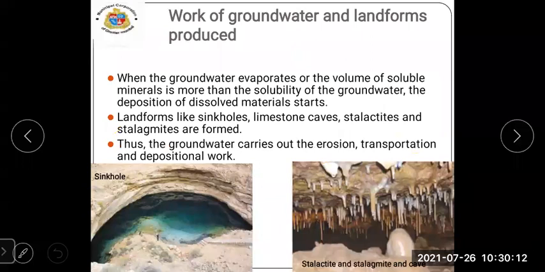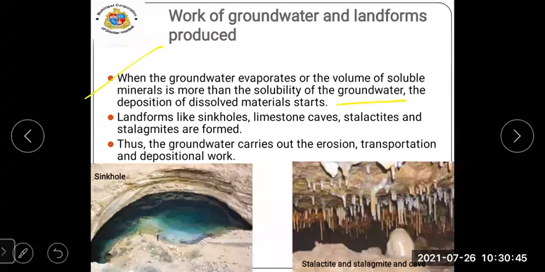Then, work of groundwater and landforms produced. When the groundwater evaporates or the volume of soluble minerals is more than the solubility of the groundwater, the deposition of dissolved material starts. For this, we can take the example of a glass of water. If we put one spoon of salt in it, the salt will start dissolving in the water.